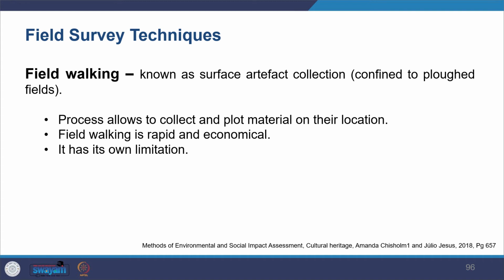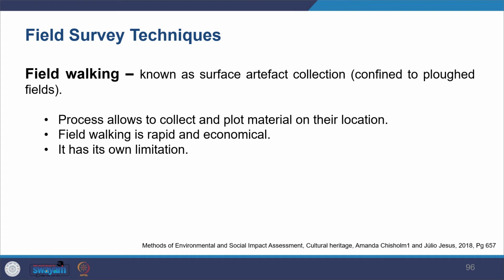As you walk along the plowed field, you try to collect artifacts, and in that process you collect and plot material by its location. So you create maps of the rate at which you find those elements. Field walking is rapid. It helps you understand things quickly, and it's also said to be very economical.